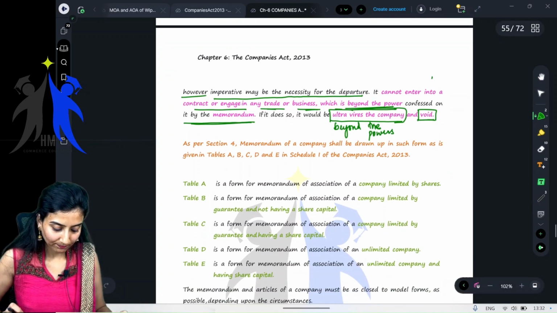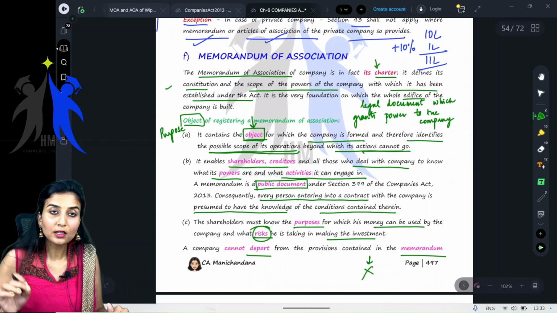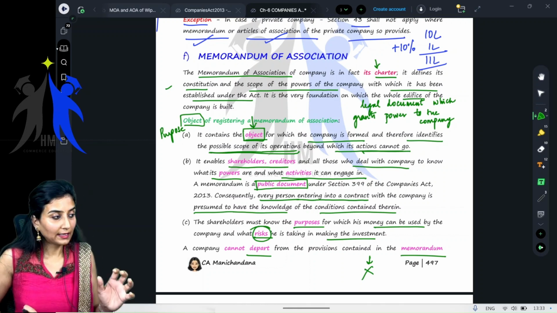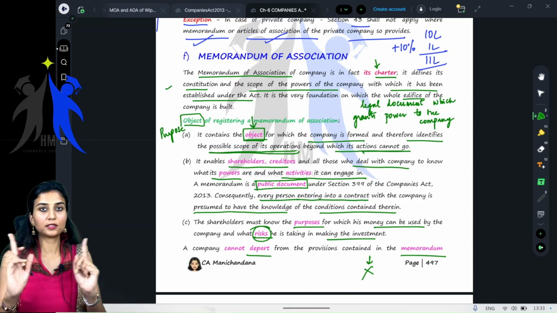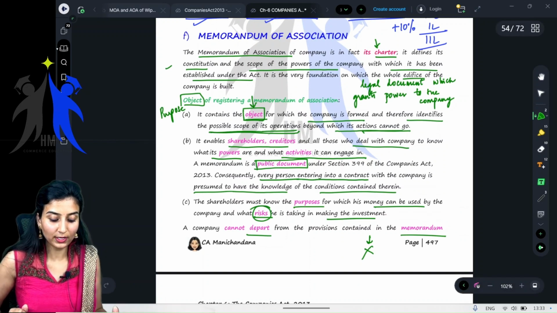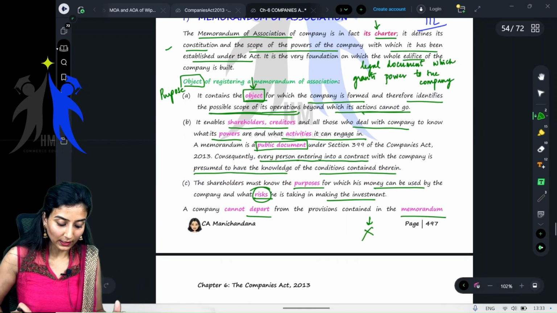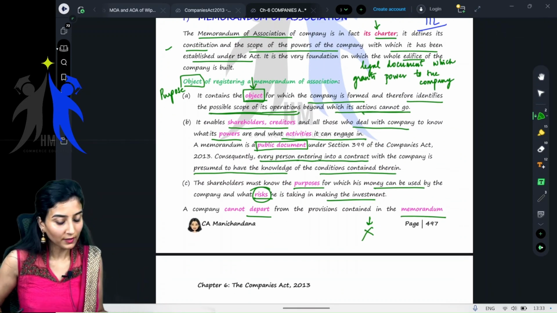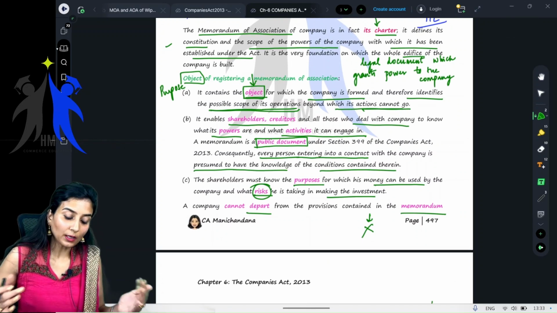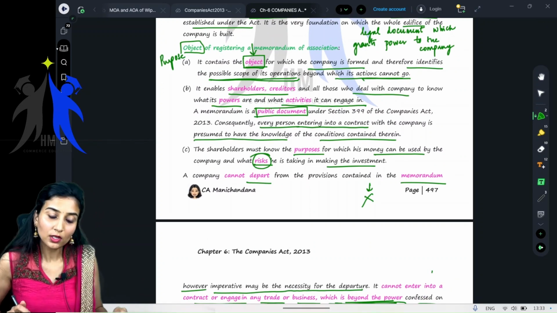What is the Memorandum of Association? It is a charter of the company. It lays down the powers and the limitations of the company, it defines the scope within which the company has to operate, and it is the very foundation on which the whole edifice of the company is built. What is the object of the Memorandum of Association? Ma'am, it contains the object for which the company is being formed, and it defines the scope of operations beyond which it cannot go. Very good.